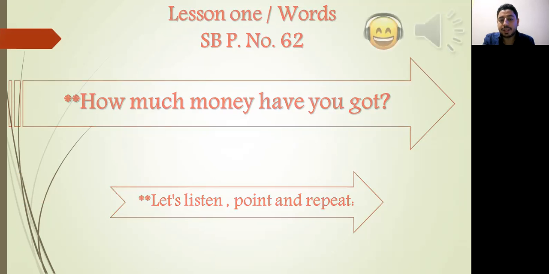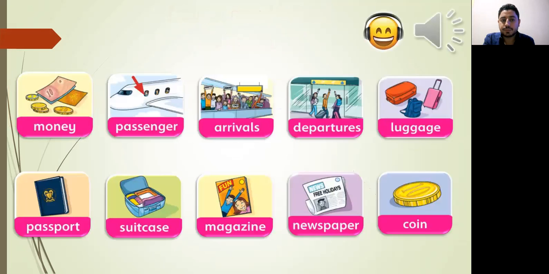Now let's listen, point, and repeat the new listening words. Listen and point. Money, passenger, arrivals, departures, luggage, passport, suitcase, magazine, newspaper, coin.